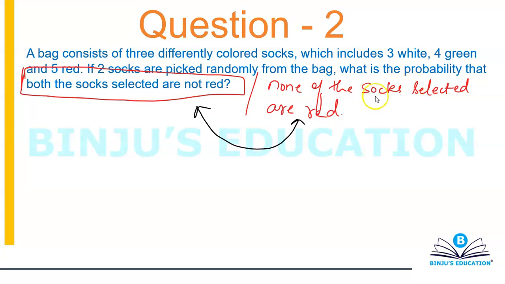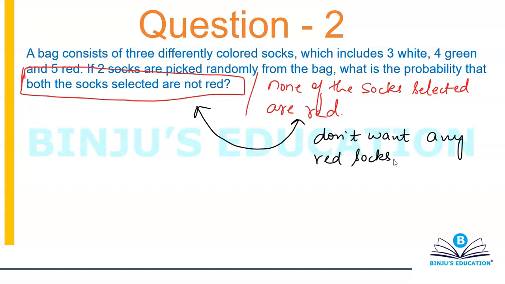Let's start with the none one because this seems to be easier. When you say none of the socks selected is red, that means you don't want any red socks. This is basically what it means.